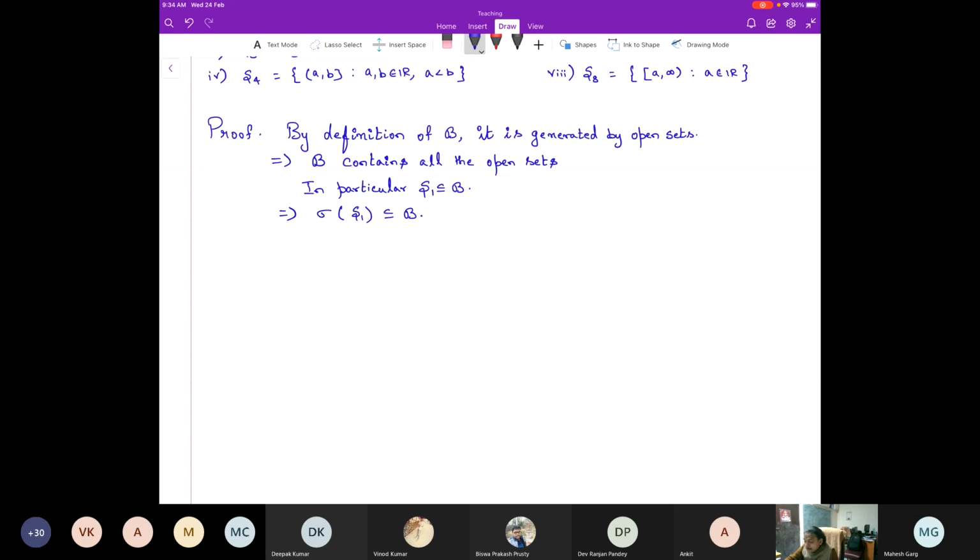How does that follow? Because every open set can be written as a union of open intervals. Yes, exactly.